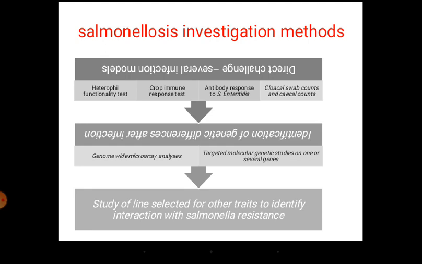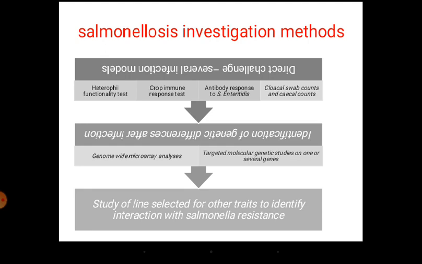In the same way for salmonellosis, different methods have been adopted. One is that neutrophil functionality can be tested, and immune response. All these are different techniques to measure salmonella disease resistance. So any one of them, or a combination of all, can be utilized as a character, as a record for salmonella disease. Then after that you can go for genome wide study and other things.